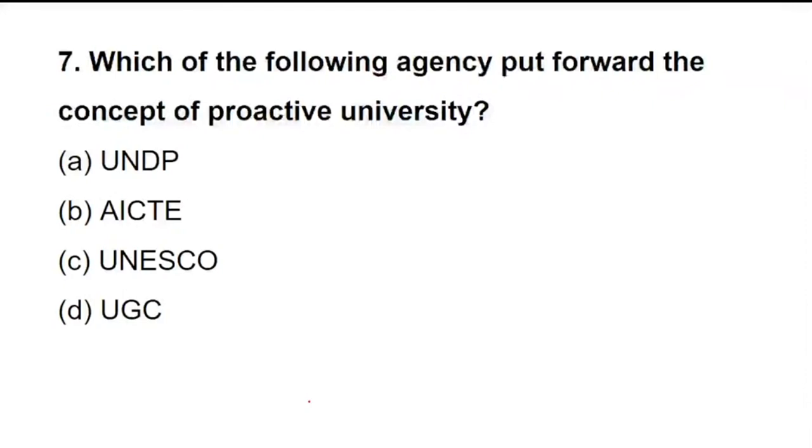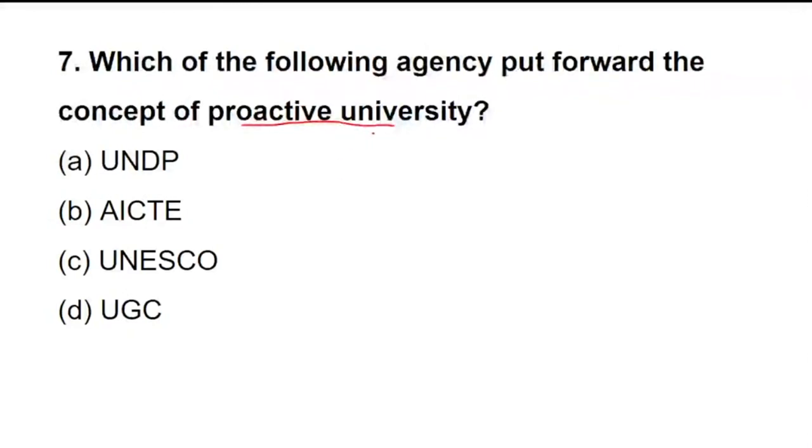In case you are not aware of this, I will explain the meaning. A proactive university means that students, proactive students, do things out of their comfort zone and go beyond something very ordinary, and make sure they get an opportunity and make worth of that opportunity.